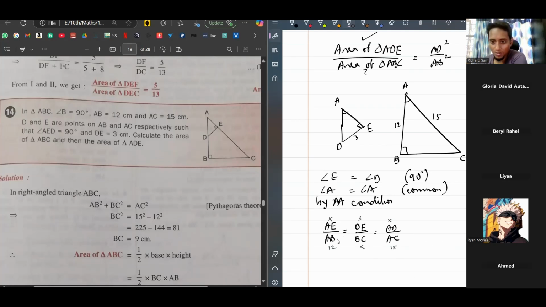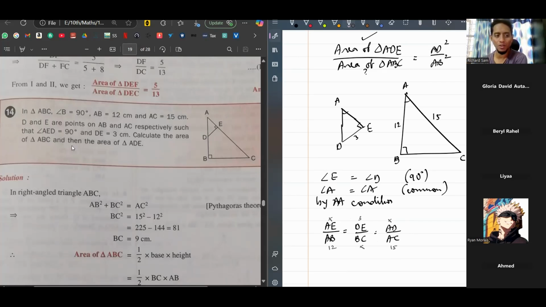Is there any side that is common? No side is repeating. There's no common side. Also, you need to have at least one set of values. See here we have one, we don't have the other. Here also we have only 3, we don't have this. Here also we have only 15, we don't have this. So we can't do anything. We need only one value to be missing, but two values are missing in each fraction. So we can't do anything with this as of now. What should we do?